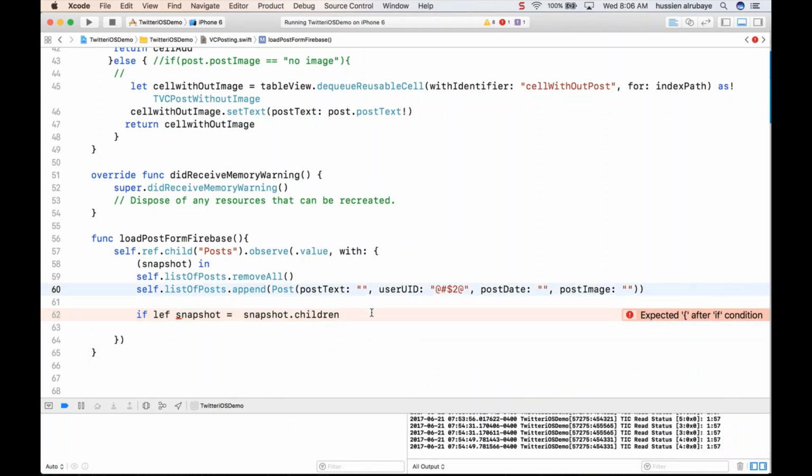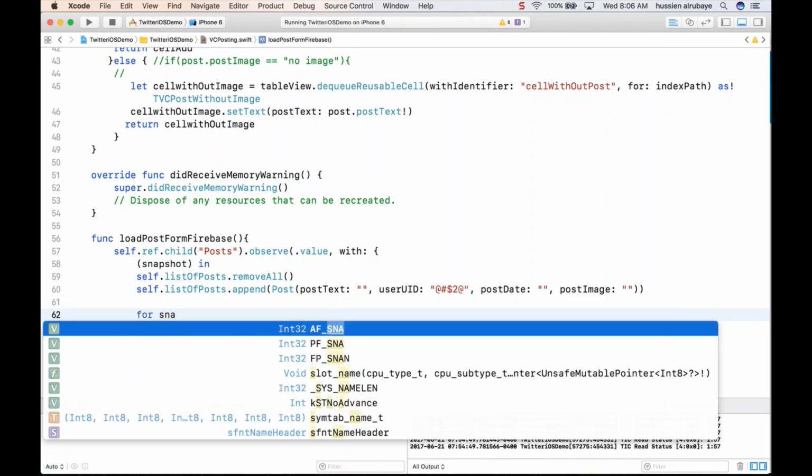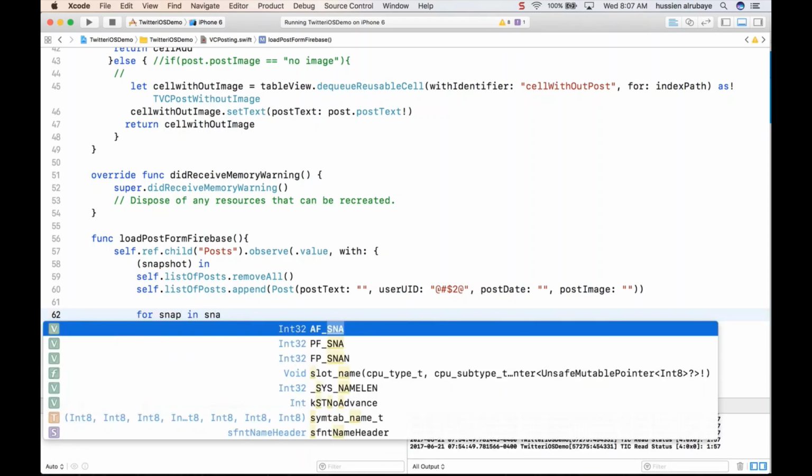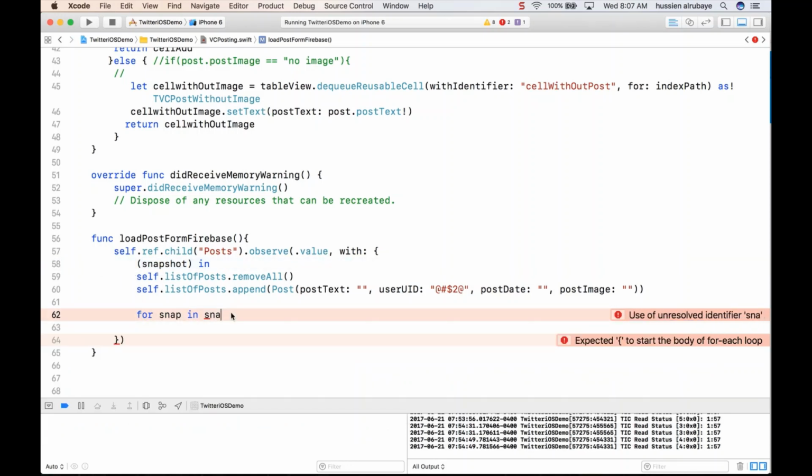Okay, wait. So you have to say, hey, for every element you have, for every snap in snapshot, I want you to loop on these, for every element you have.